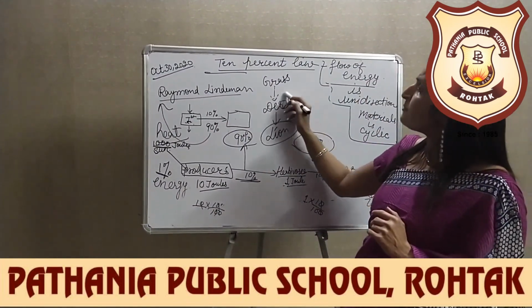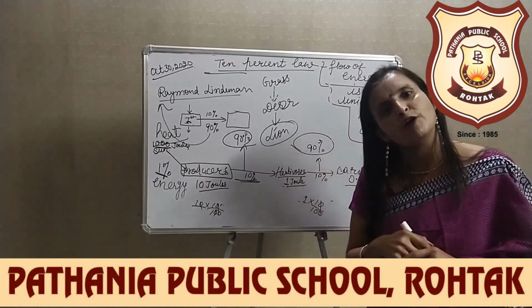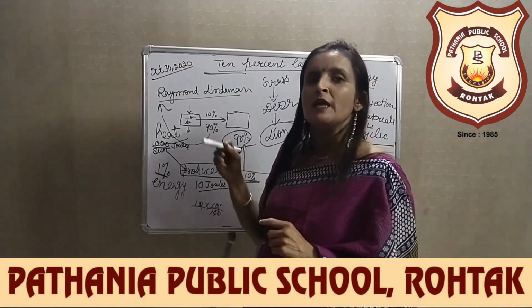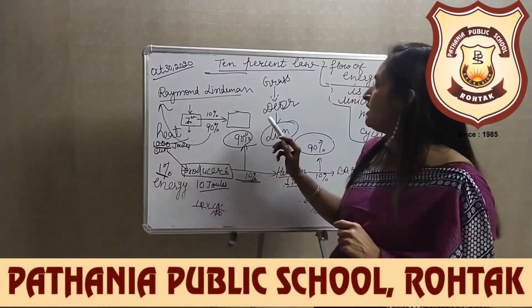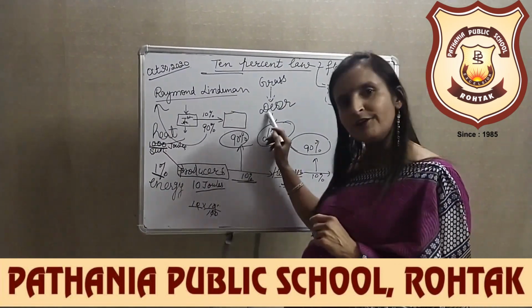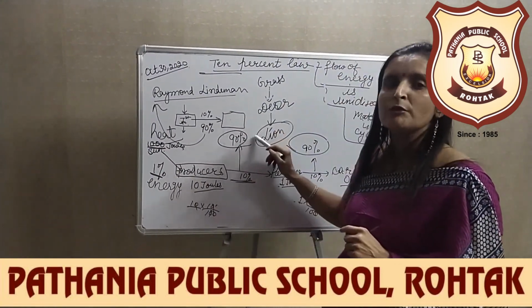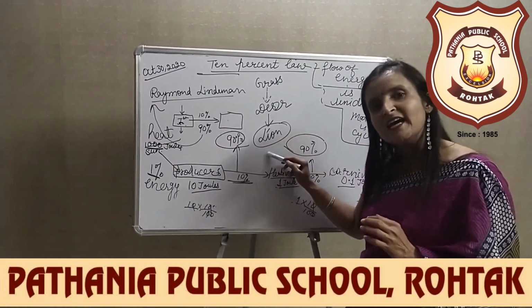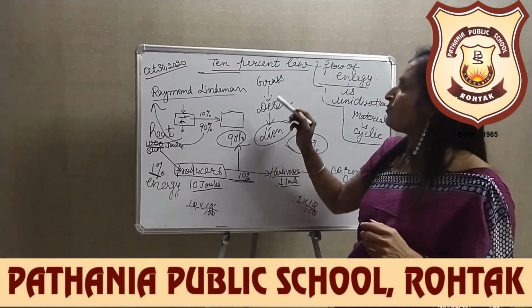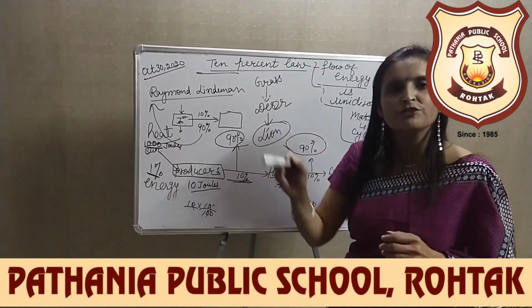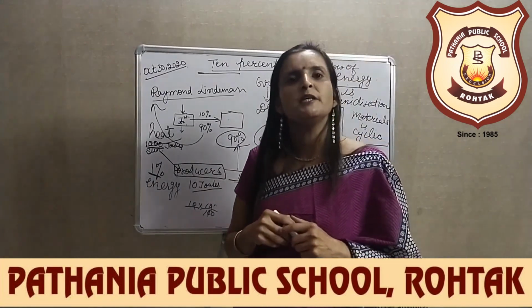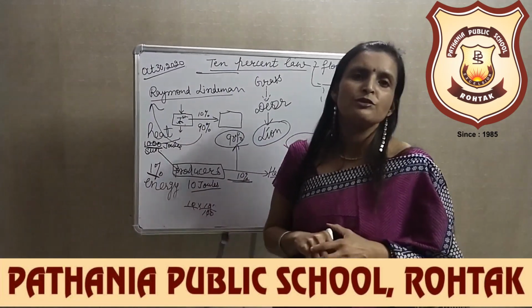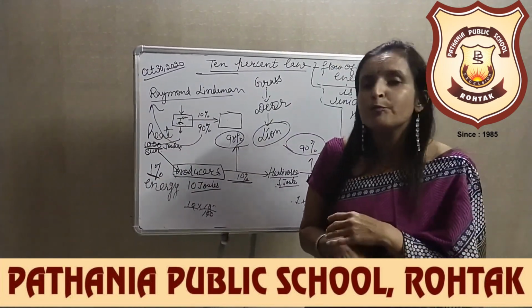Another example: suppose the deer are removed from a particular ecosystem. Then the lions, which feed on deer, will have a deficiency of food and will die of starvation. What if grass, which is the first trophic level, is completely removed from a particular ecosystem? Then there will be no producers.